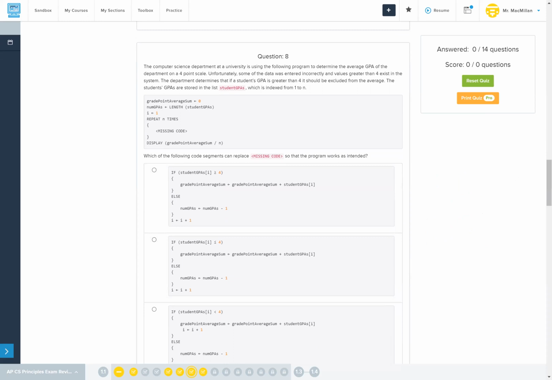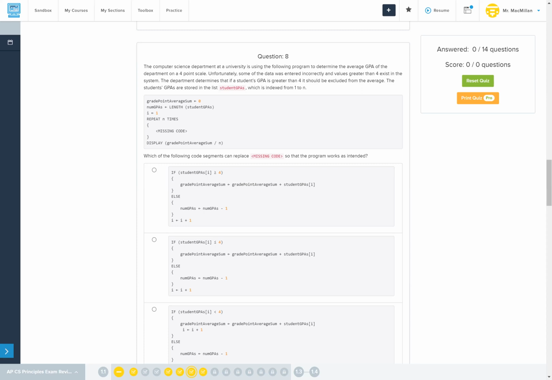A VCHS department at a university is using the following program to determine the average GPA of the department on a 4-point scale. Unfortunately, some of the data was entered incorrectly, and values greater than 4 exist in the system. The department determines that if a student's GPA is greater than 4, it should be excluded from the average. The students' GPAs are stored in the list of student GPAs, which is indexed from 1 to n.